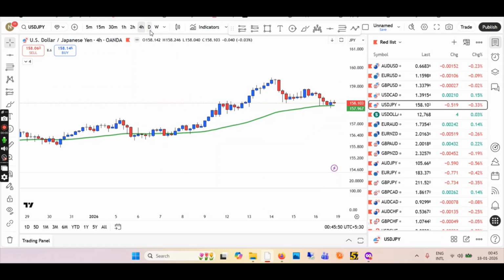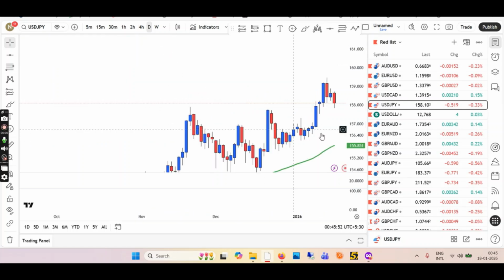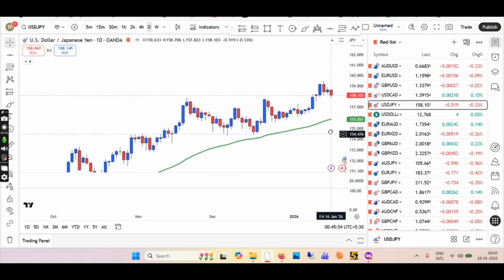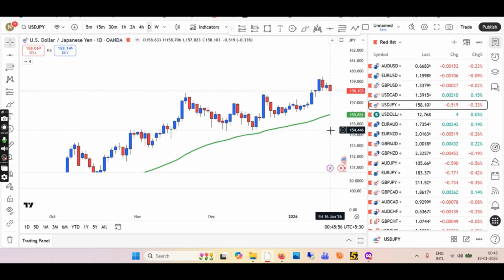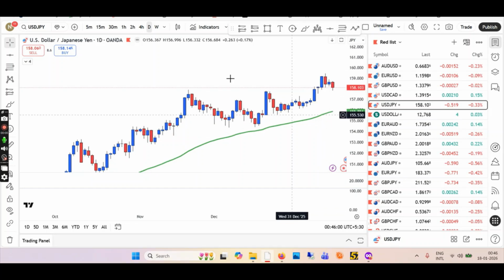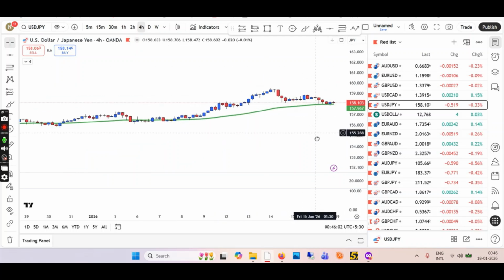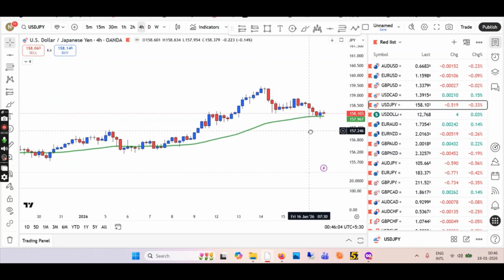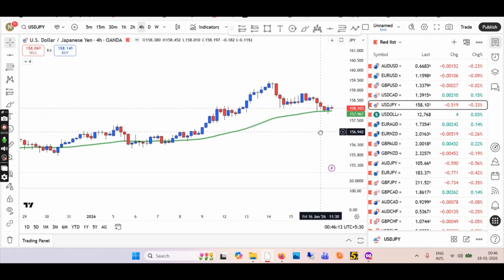Okay, so what we got here? Nothing more. Okay, so I think in the daily we are in the uptrend, but we must take a pullback until the EMA. Okay, things will be getting clear in the next couple of days, on Tuesday, because this move will signify if this is taken or if this is taken, then we are in the bullish. Okay, but as I said, we will touch it, reject it, and go down. Time will tell.